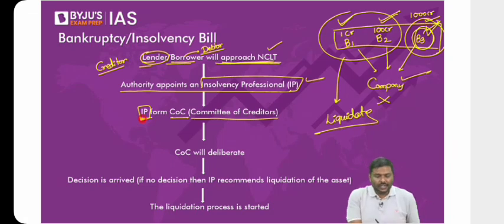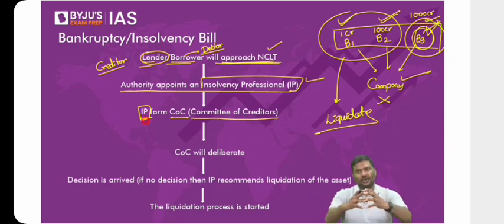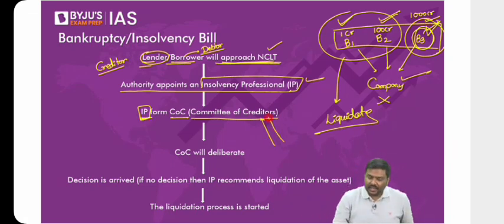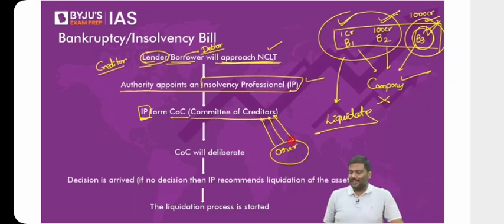Okay, so the insolvency professional will put a committee together. This is called a committee of creditors. Now, the committee of creditors will see if there are any proposals by other companies, other businessmen in the market, to purchase this company. Now, three of you are asking, sir, why will other companies purchase the company? I'll give a very simple example.